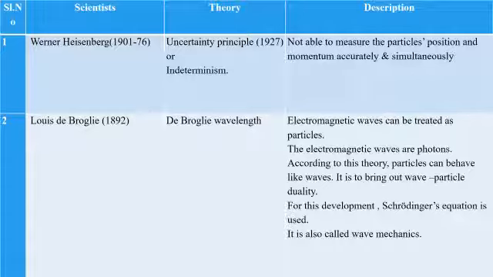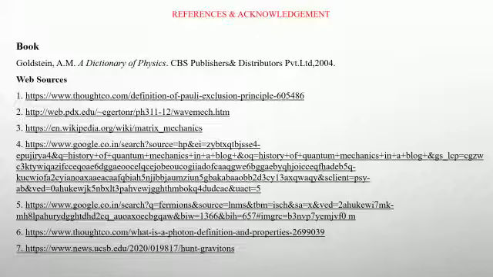The second one is Louis de Broglie, with de Broglie's wavelength, which means electromagnetic waves can be treated as particles. The electromagnetic waves are photons. According to this theory, particles can behave like waves. It brings out wave-particle duality. For this development, Schrodinger's equation is used. It is also called wave mechanics.